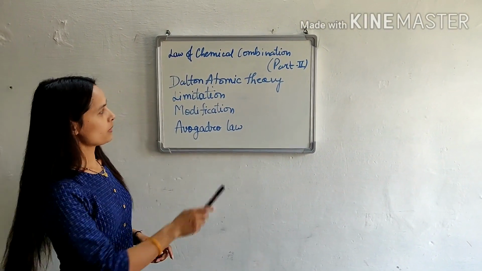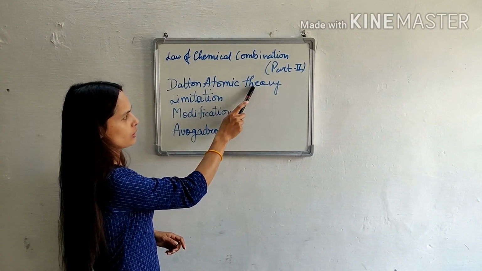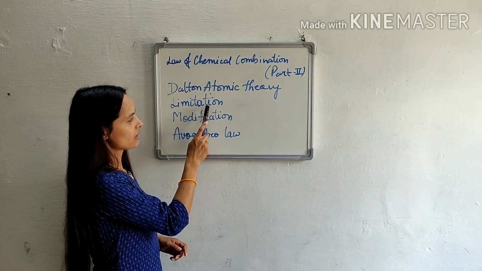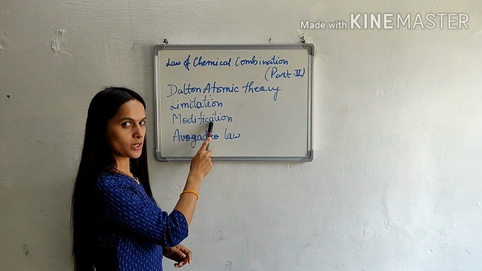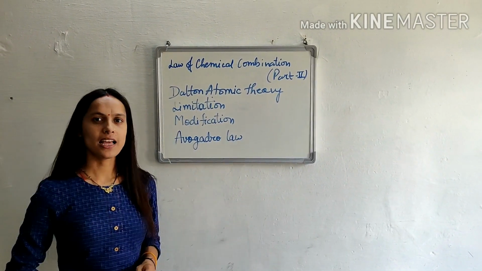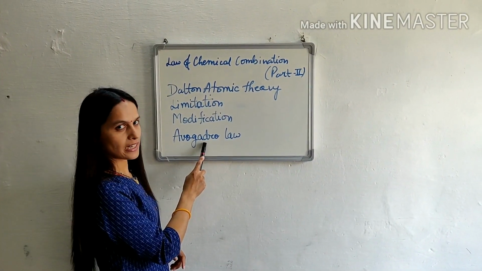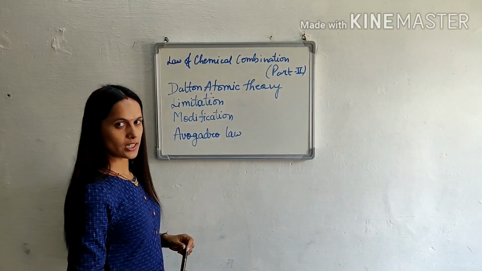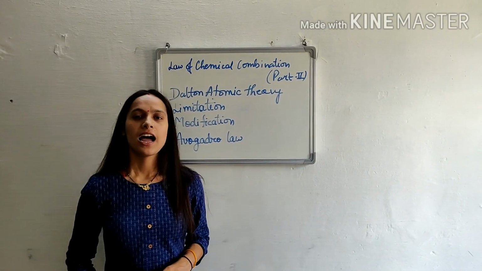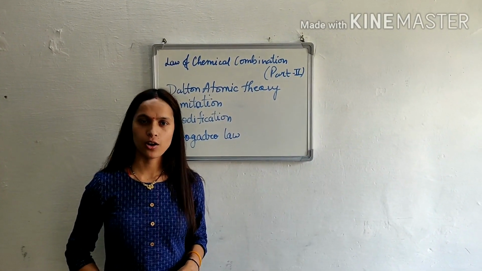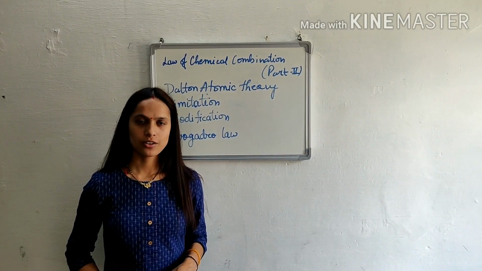Then we'll learn about Dalton's atomic theory, the limitations of Dalton's atomic theory and the modification of Dalton's atomic theory. And at the last of this video we'll learn about Avogadro's law and its advantage. And at the last I'll give you the information about what is the basic difference between a law and a hypothesis. So let's get started.